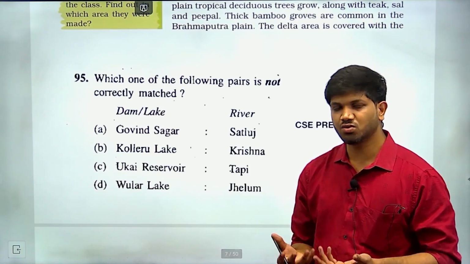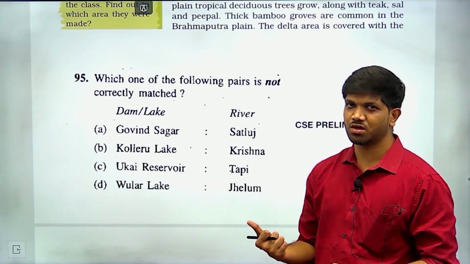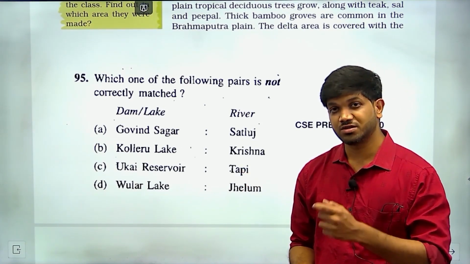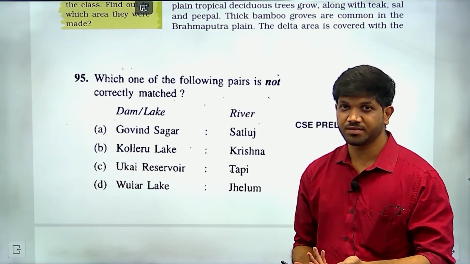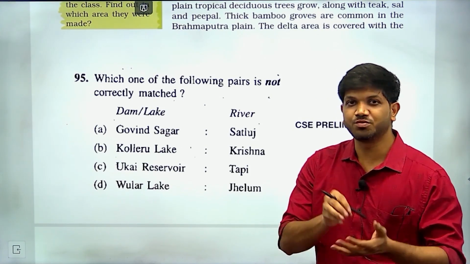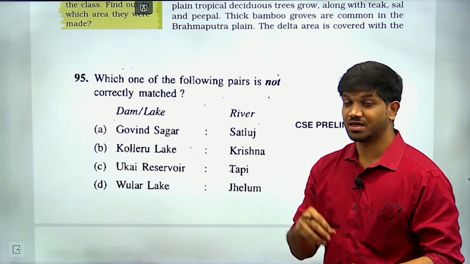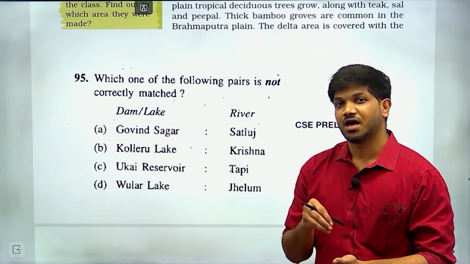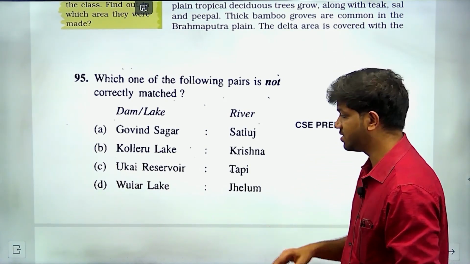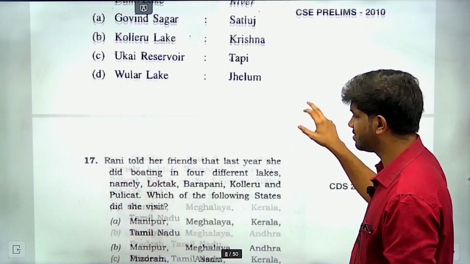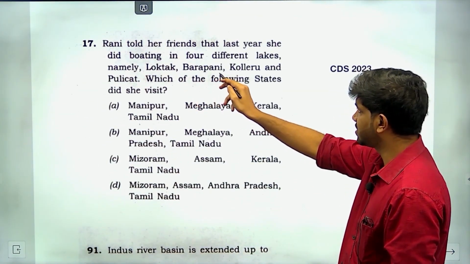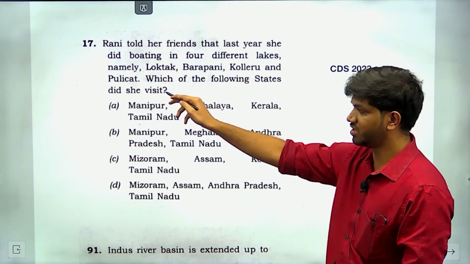That's all. But how could we have guessed that these kinds of reservoirs or lakes are going to come? That can also be resolved by trying to solve the other UPSC conducted question papers like CDS, NDA, and IAS, Geoscientist. In 2023, if you have seen, there are recurring themes about the rivers, which is nothing but Loktak Lake, Barapani, Koleru, Pulikat.